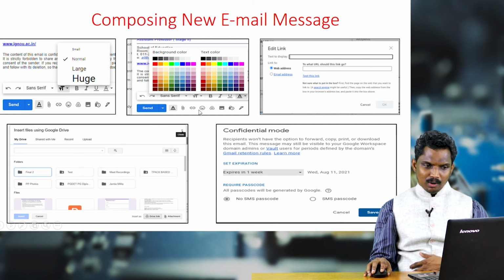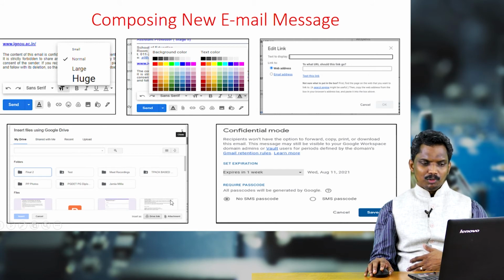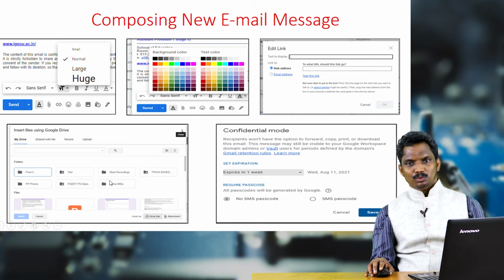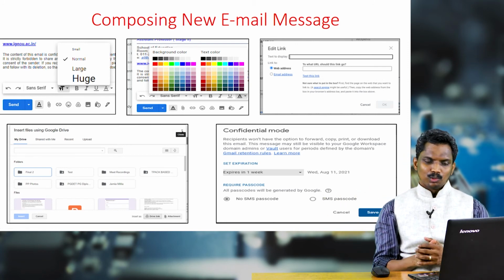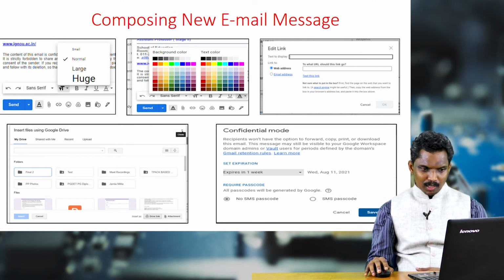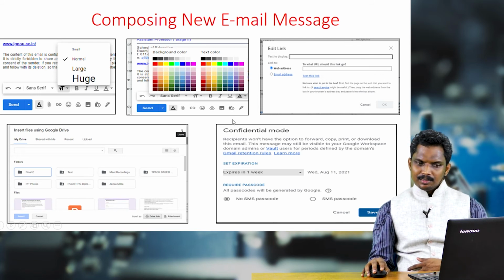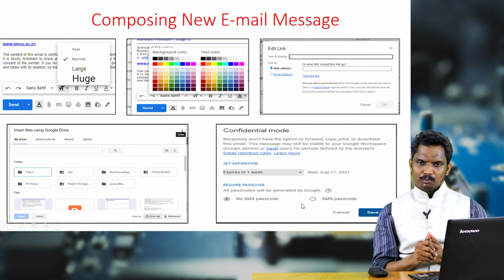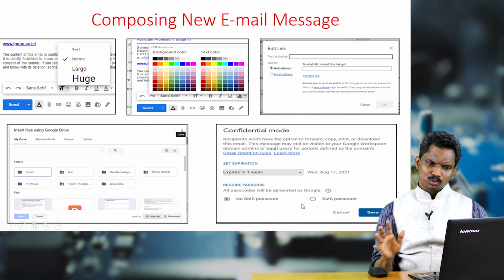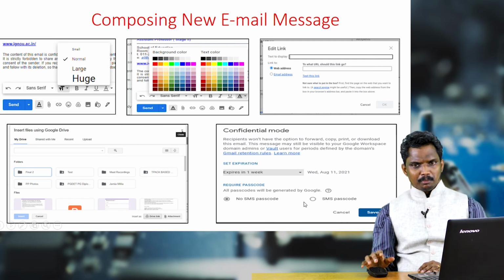Now when you are clicking on this triangle shaped icon, this kind of a window will appear. It will directly take you to your Google Drive. So from there you attach all the files which are required. When you click on this timer like icon, this kind of a window will be appearing. So you make sure to put the passwords, when it has to end, all those information can be fed in.